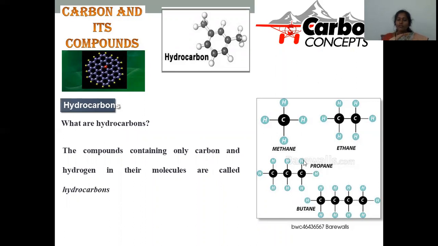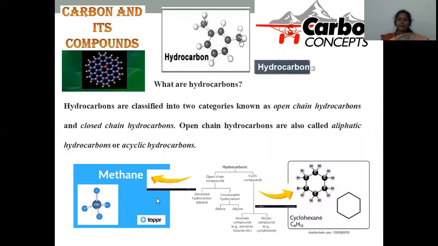All these molecules are composed of carbon surrounded by hydrogen atoms. One carbon is methane, 2 carbons is ethane, 3 carbons is propane, 4 carbons is butane. So carbon and hydrogen join to give the molecules called hydrocarbons.